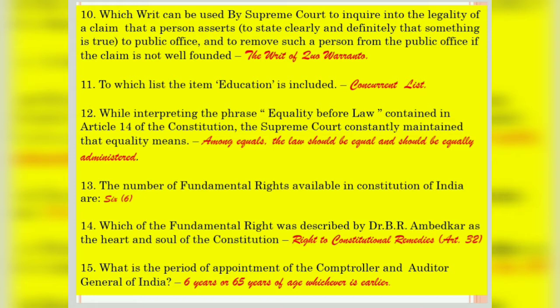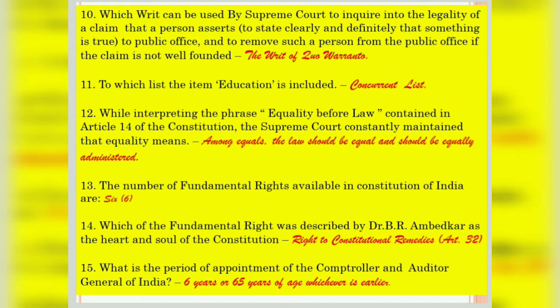And question number 11 says, to which list is the item education included? It is included in the concurrent list. Question number 12 says, while interpreting the phrase equality before law contained in Article 14 of the Constitution, the Supreme Court constantly maintained that equality means among equals, the law should be equal and should be equally administered.